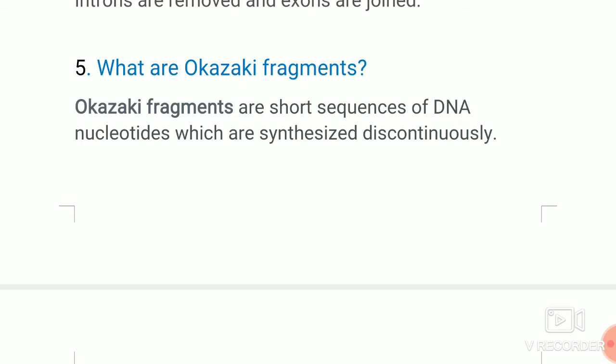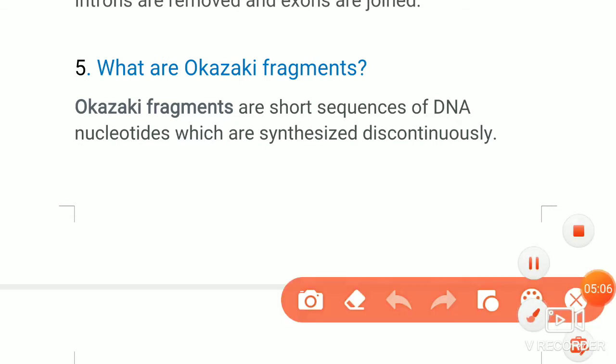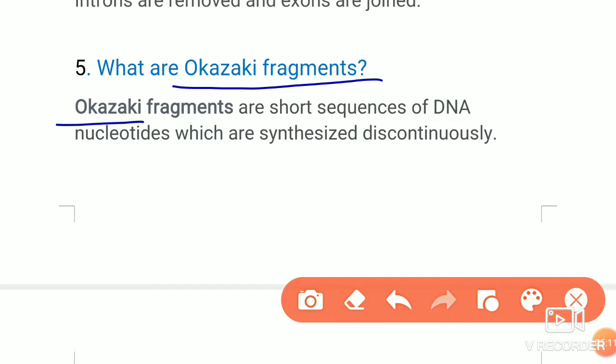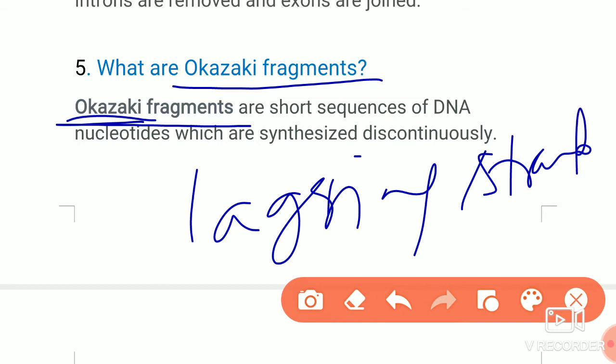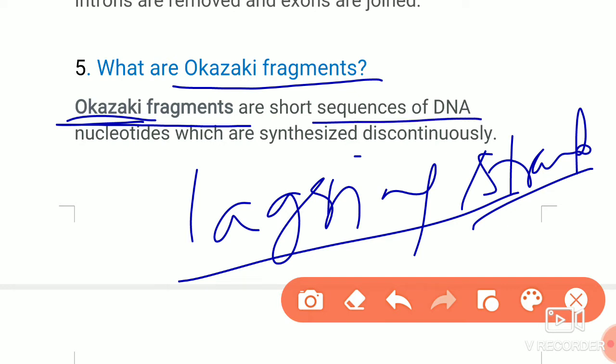Then the next question is, what are Okazaki fragments? So here Okazaki is a scientist's name. So you have to write the definition for Okazaki fragments. First of all, Okazaki fragments are formed in the lagging strand of the DNA. So in the lagging strand, the DNA nucleotide sequences are synthesized discontinuously.